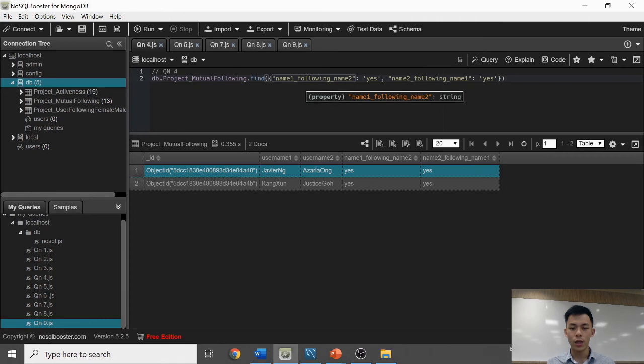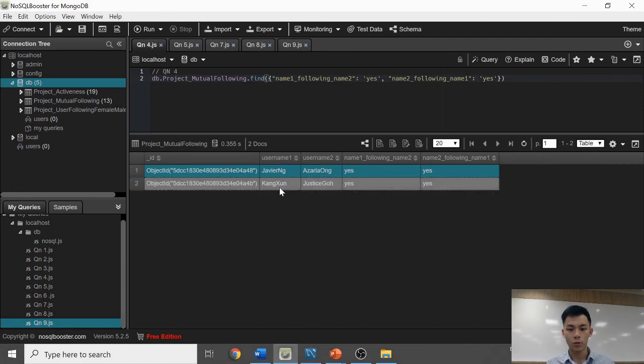So for this, name1_following_name2 as well as name2_following_name1 are the keys, while yes is the value. So we'll be finding users who mutually follow each other, and the results are given below. So Javier and Javier are following each other mutually, and as well as Kang and Justice Go are following each other mutually. So this is question 4.